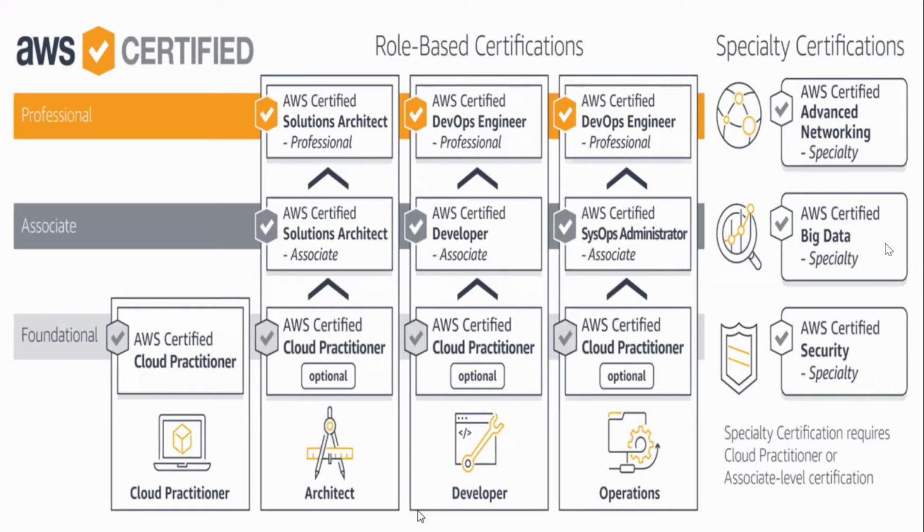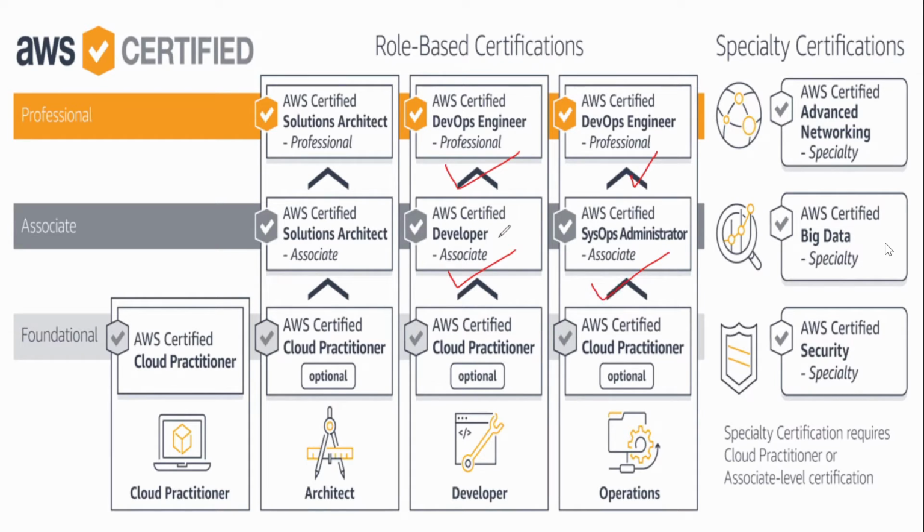And after doing this Solution Architect Associate certification, if you want, you can go directly to the professional level. AWS Professional Architect. You can move on to this professional level. Or else, if you want, you can go to the developer associate side, or you can go to the professional side, DevOps engineer, or you can go to this advanced level, and you can also plan for the SysOps administrator.